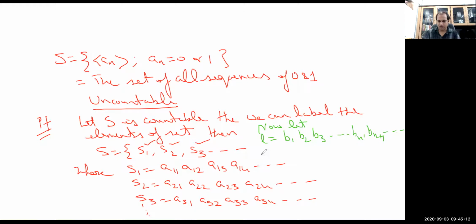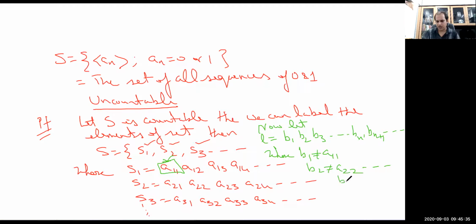Where B1 is different from A11. If at this place we have 1, then choose B1 as 0, and if A11 is 0, then choose B1 as 1. So B1 is not equal to A11, B2 is not equal to A22, and so on.